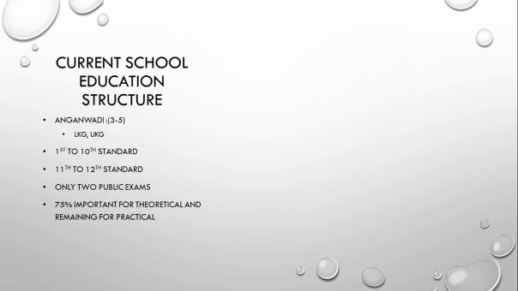So the current school structure is 10 plus 2. As you all know, it starts from the first standard and ends at the 12th standard. The LKG, UKG kindergarten procedure only happens in private schools and hi-fi schools that already exist in the market, but is not practiced in government schools. And one more major thing is that there are 2 public exams, and 75% is given to theoretical and only 25% to practicals.